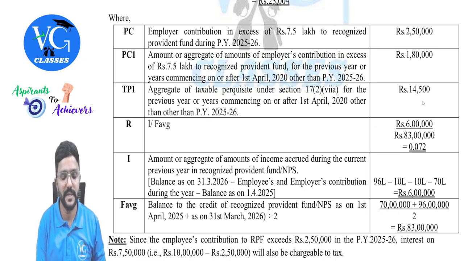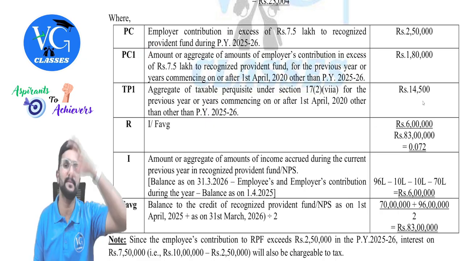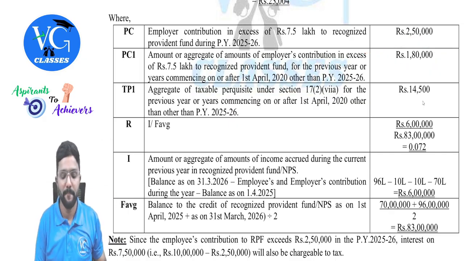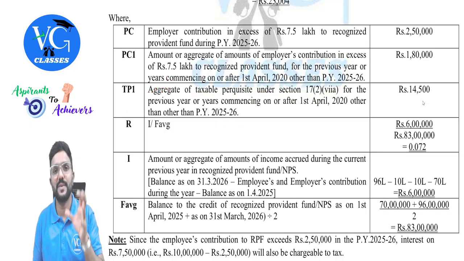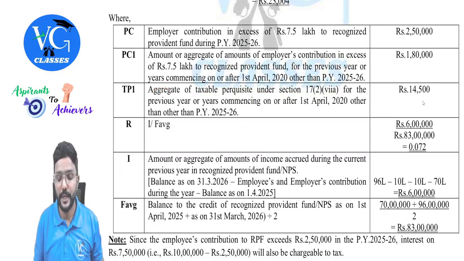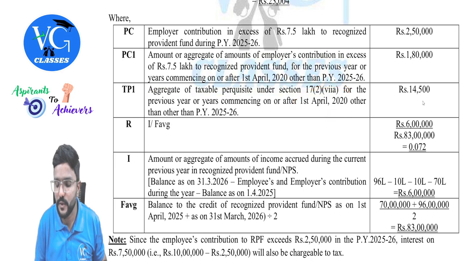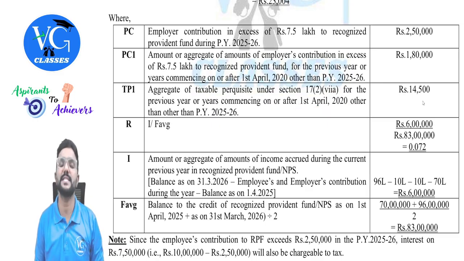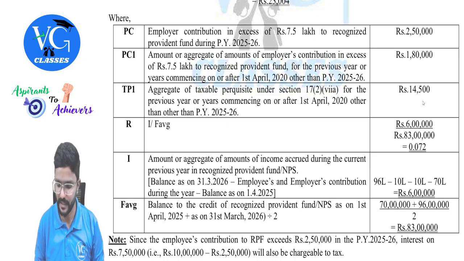Then PC1 is the aggregate of perquisite which was taxable in the past under section 17(2)(vii), 180. Then TP1 is the aggregate of perquisite which was taxable in the past under section 17(2)(viia), starting from 1st April 2020, because this provision was introduced only from 1st April 2020, guys. So 14,500. Okay, sir.